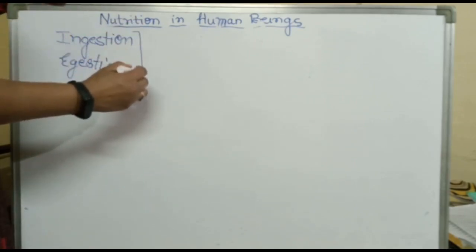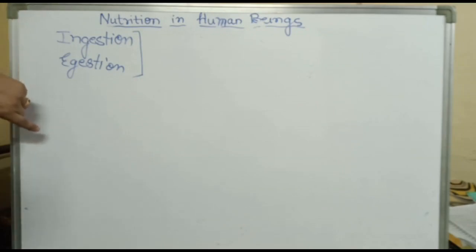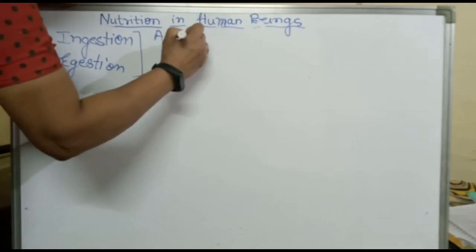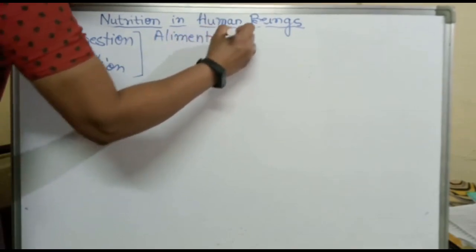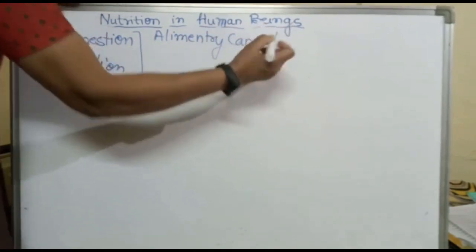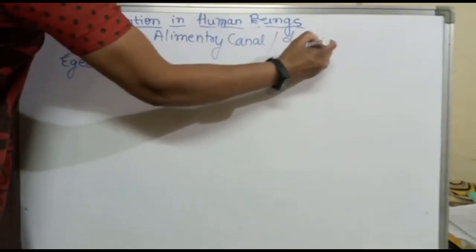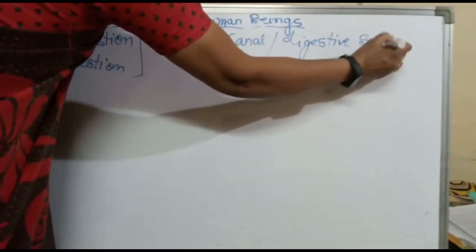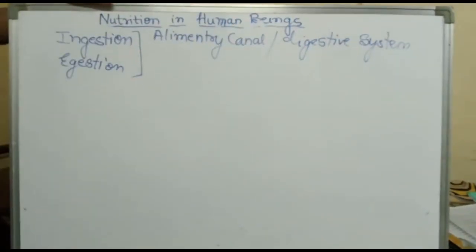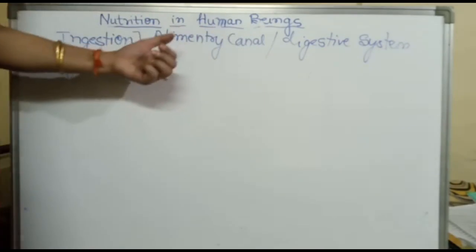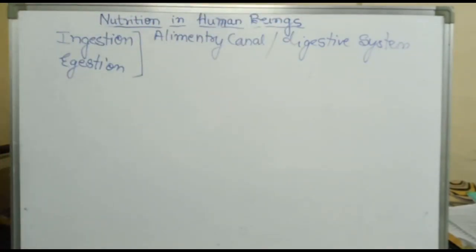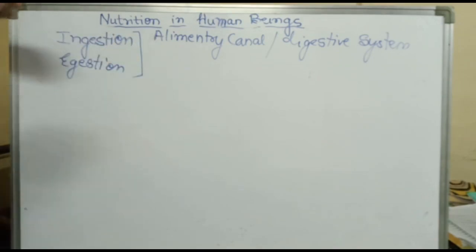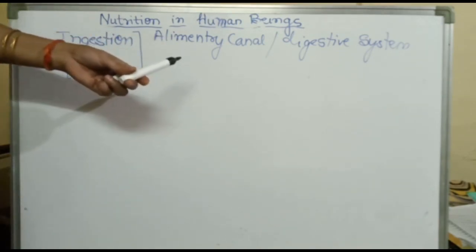So this whole process from ingestion to egestion takes place in the alimentary canal. This is the alimentary canal. We call this alimentary canal the digestive system also. As we all know, a system is made up of organs. So what are the organs in our alimentary canal or the digestive system? Let's see. Our alimentary canal extends from mouth to anus.